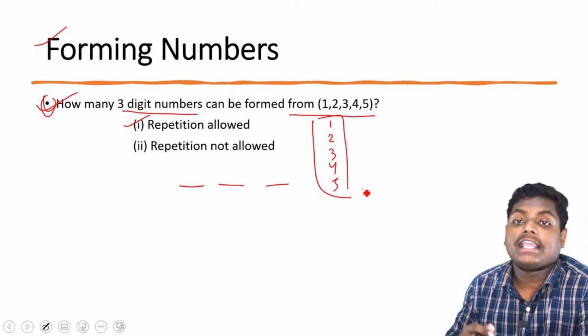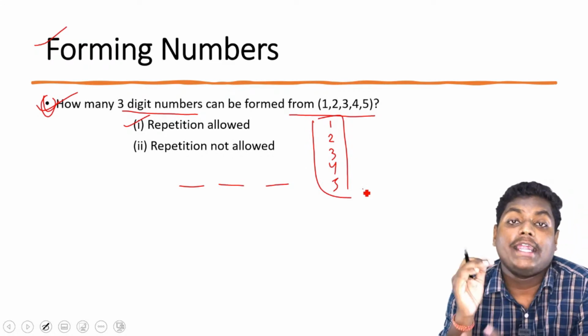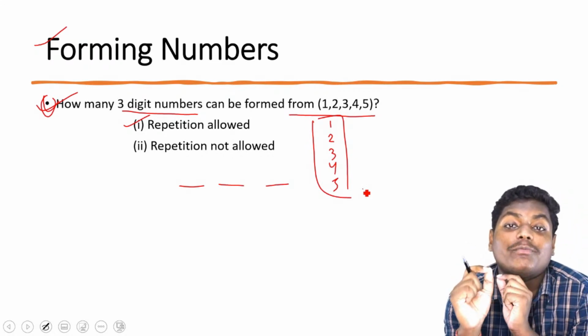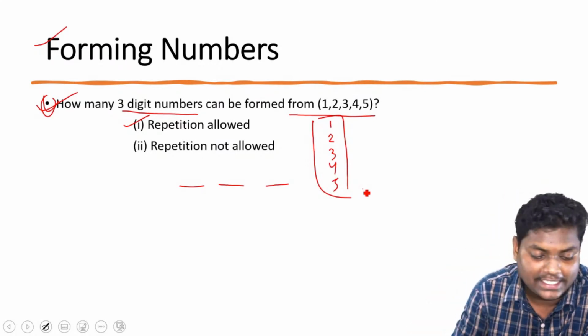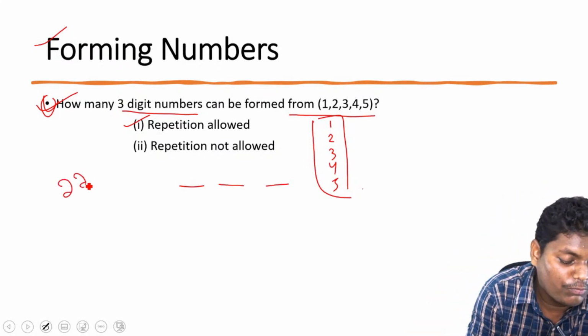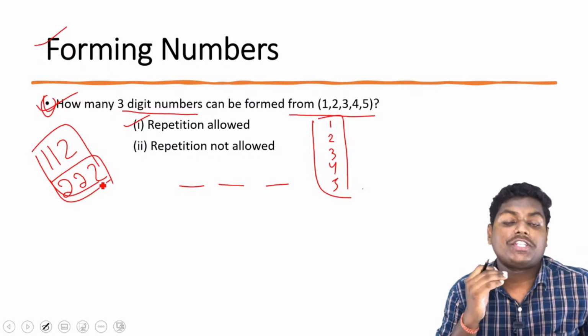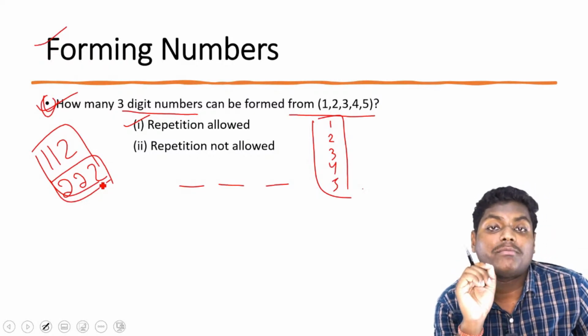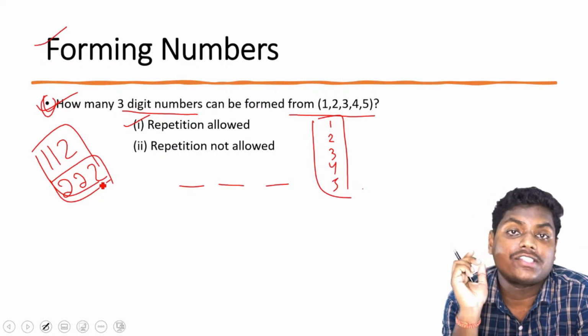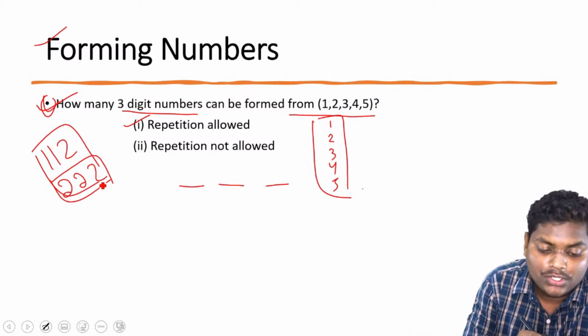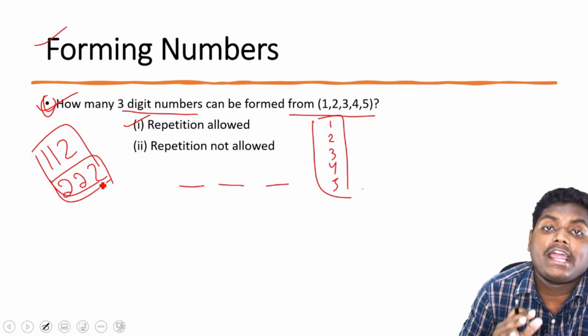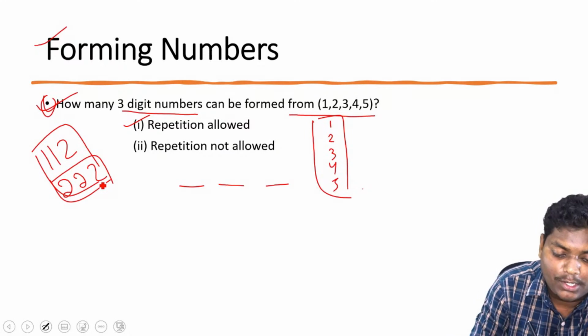Now when we are saying repetition is not allowed, it means that all the numbers are very distinct. This means that we cannot have a configuration of 2, 2, 2. We cannot have a configuration of 1, 1, 2. This is clear. So when repetition is not allowed, it means all the digits are very distinct.